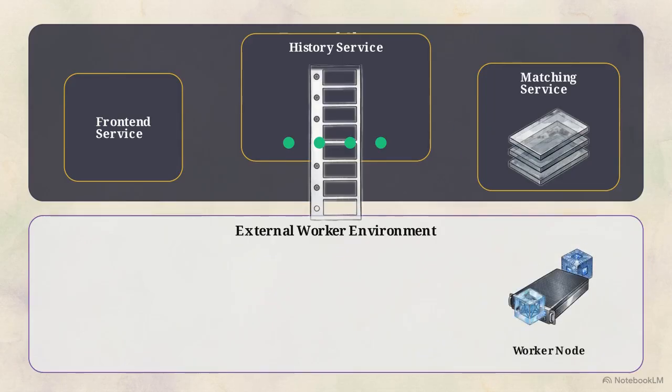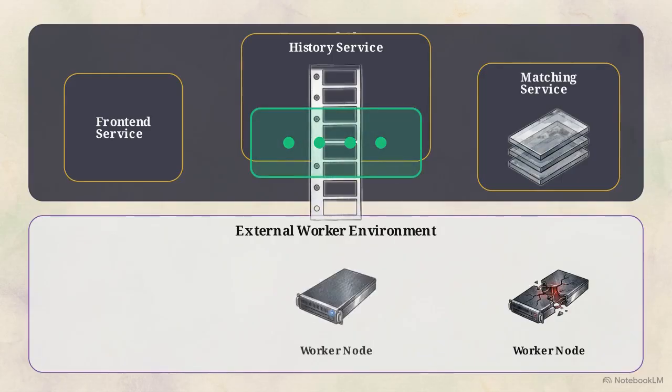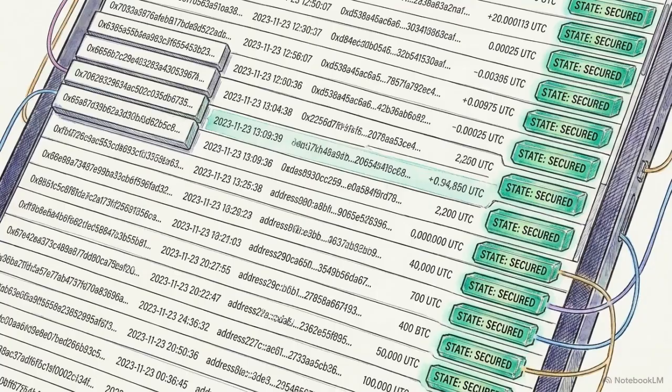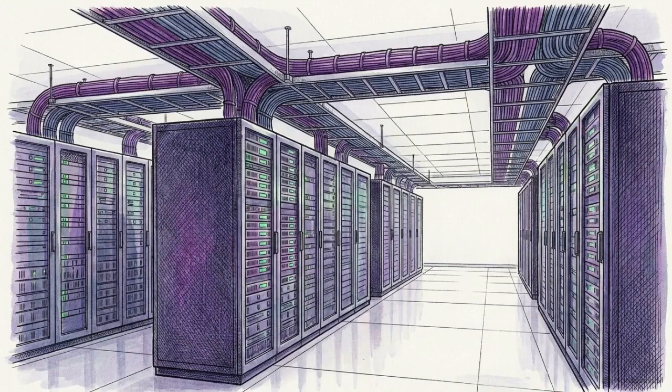When the next step of a workflow is ready, the matching service acts as a task manager, routing that specific action to an available worker node to execute the code. If a worker node crashes mid-execution due to a server failure, Temporal references the history service's ledger. It instantly reconstructs the state on a new worker and resumes from the exact millisecond before the crash occurred. Because this architectural triad ensures that every state transition is durably recorded and automatically recovered, a transaction cannot simply disappear between services. It eliminates the need for developers to build manual safety nets for every network hop.